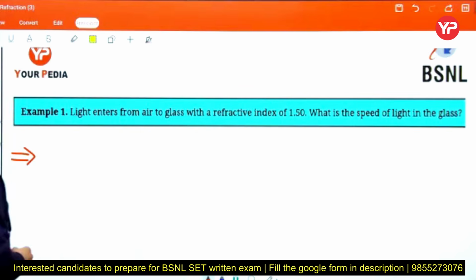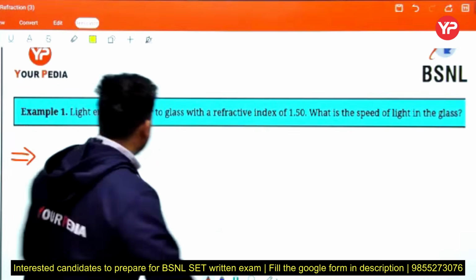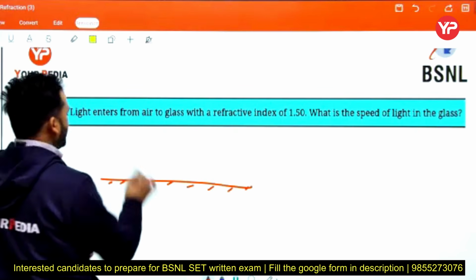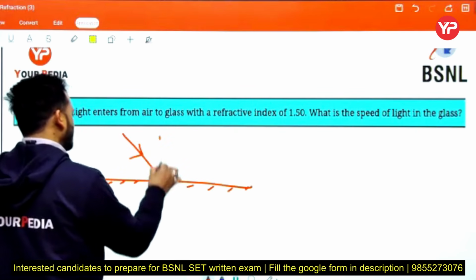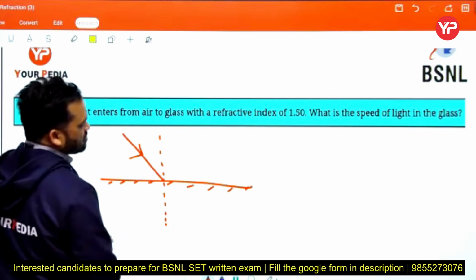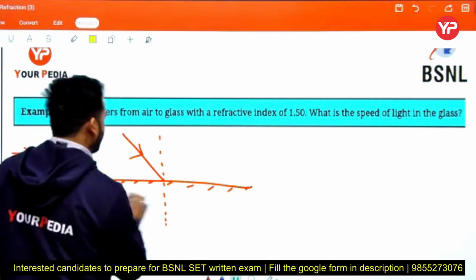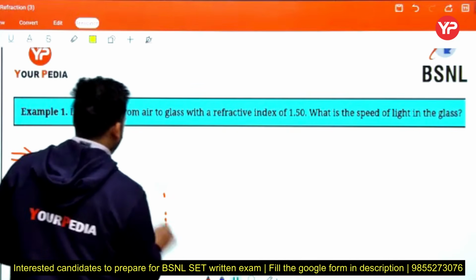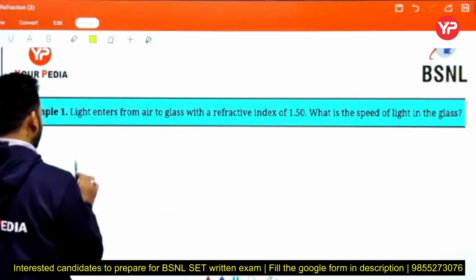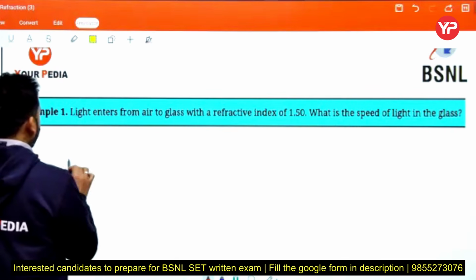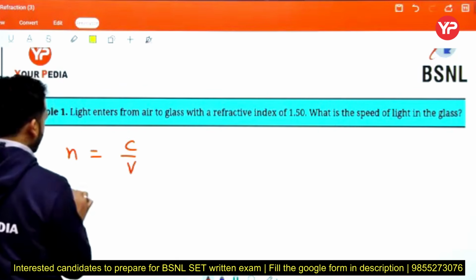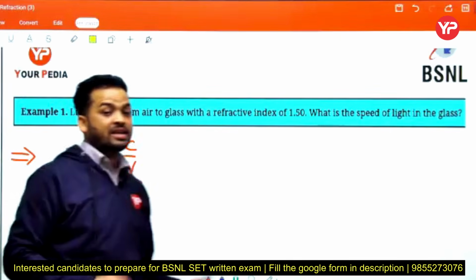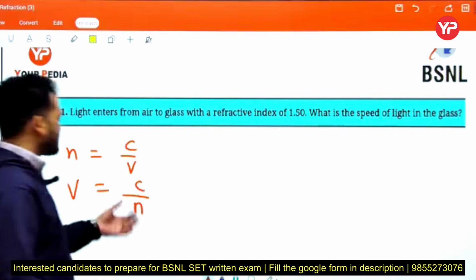Now, we use a simple formula. Light enters from air, so this is the incident ray. Here the angle is not given, so we do not use Snell's law; we directly apply the formula of speed and the relation between the refractive index and speed. See, n equal to c upon v, then v equal to c upon n. This is the basic formula of speed in any medium where the refractive index is n.